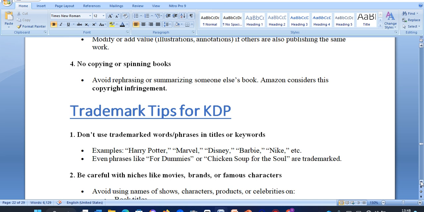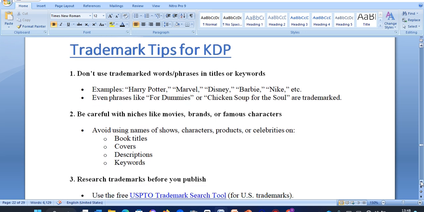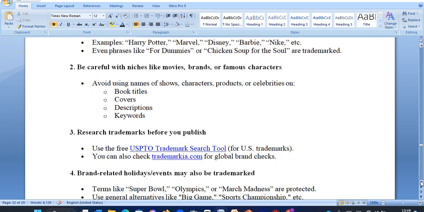Then the trademark tips for KDP are: don't use trademarked words or phrases in titles or keywords. Let's say words like Harry Potter, Disney, Barbie, Nike, Marvel. All these are words which have been trademarked. Also phrases like Dummies, Chicken Soup for the Soul. These are trademarked words.